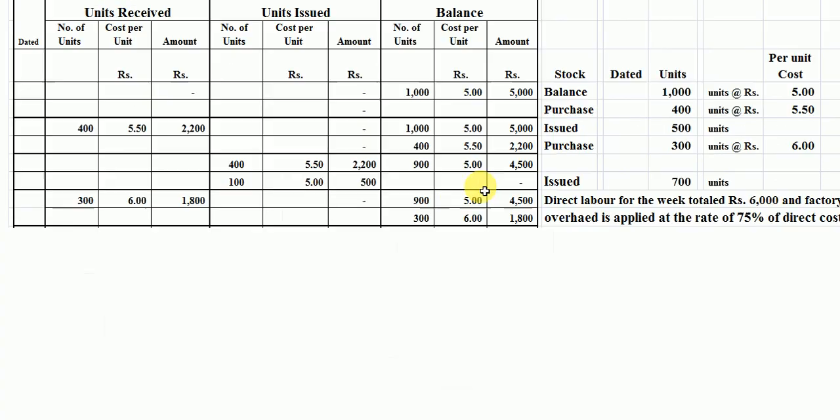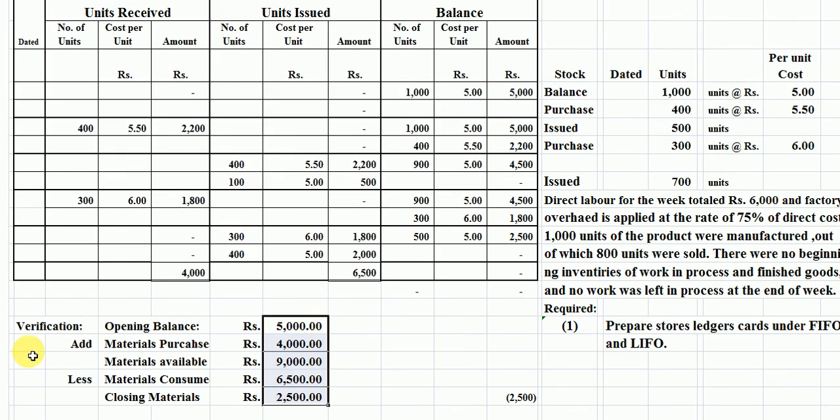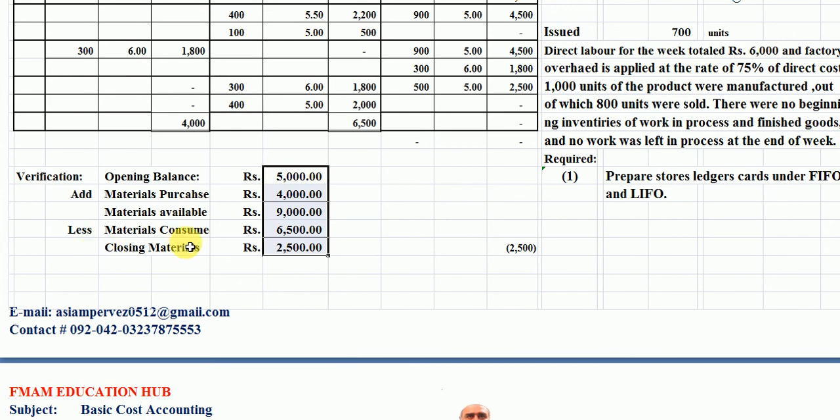Now you can see in our verification that our opening balance is 5000 rupees, the material purchase value is 4000 rupees, the material available for use is 9000 rupees. Now material consumed is 6500 rupees. The remaining balance is 2500 rupees as a closing inventory, which matches with our closing inventory column balance here, 2500 rupees.